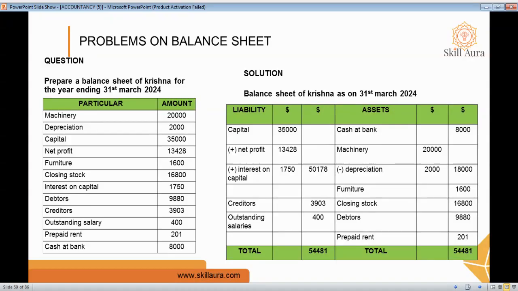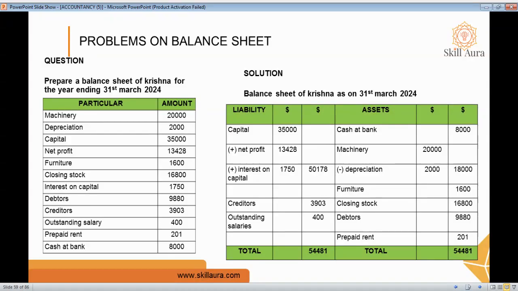If you have a doubt related to the machinery and the capital here: when it comes to the asset, machinery will be depreciated. There are two types, amortization and depreciation. Any kind of asset which is given a depreciation, we have to minus it. When it comes to amortization, we have to add it. So here the depreciation is given, so you have to minus it. So from machinery 20,000 you'll minus 2,000, so you'll get 18,000.